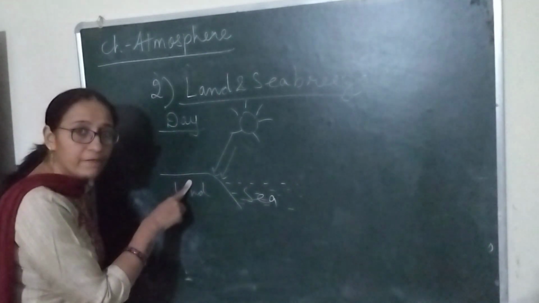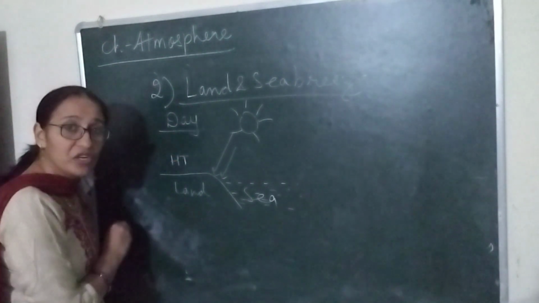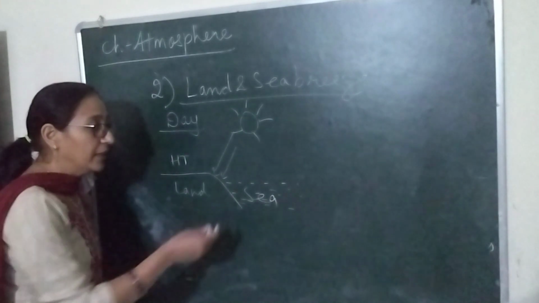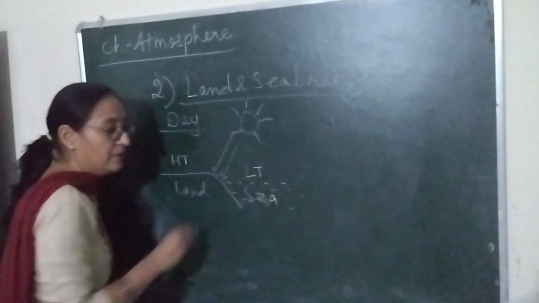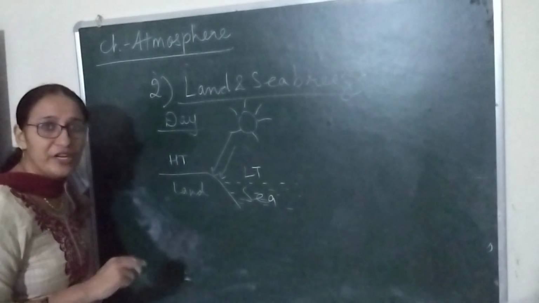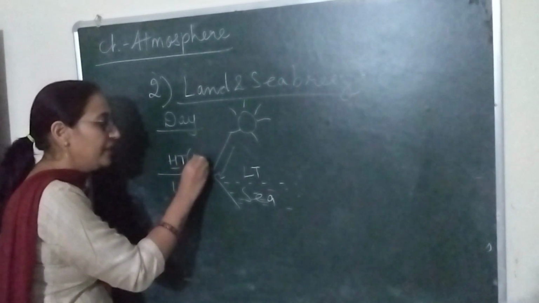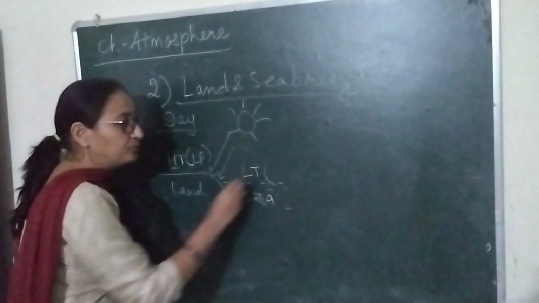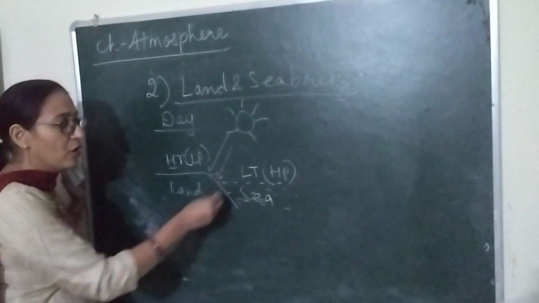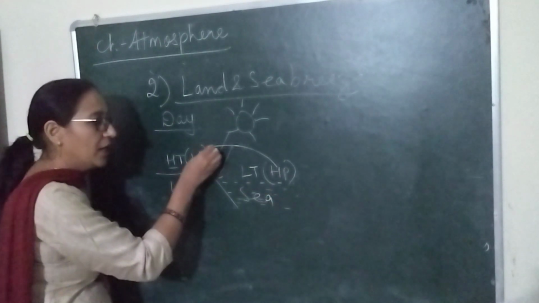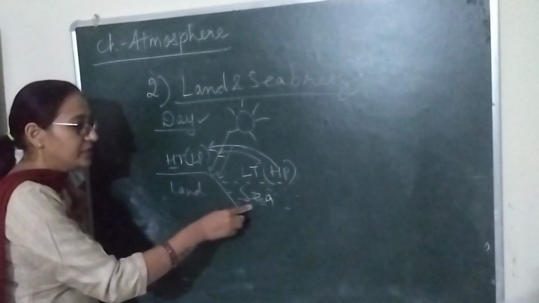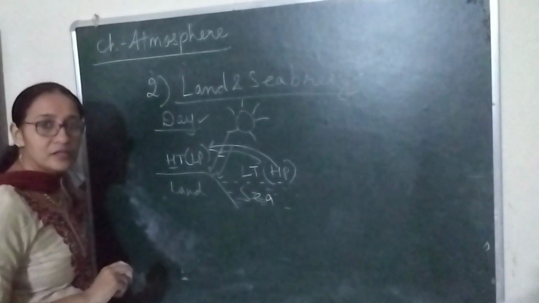If the land heats up faster, it means there will be high temperature, and if the sea takes time to heat up, comparatively there will be low temperature. And we know again there is an inverse relationship between temperature and pressure. So if there is high temperature, there will be low pressure, and here if there is low temperature, there is high pressure. So wind always blows from high pressure to low pressure. So we can say during daytime wind blows from sea to land. This is called sea breeze.